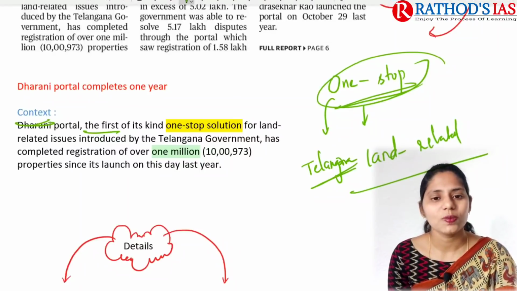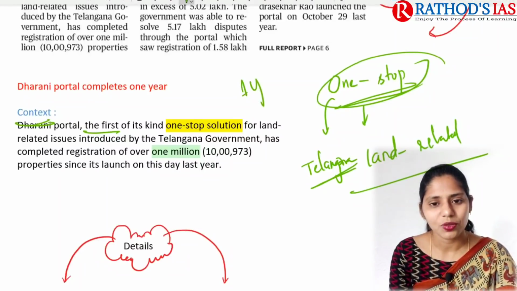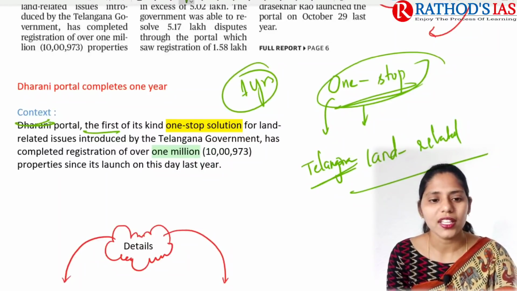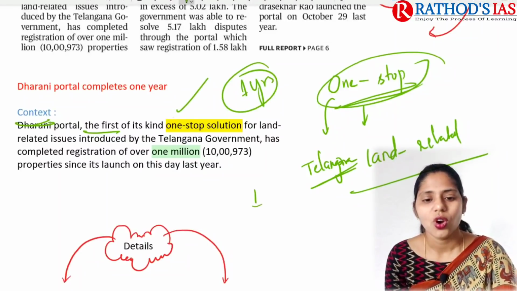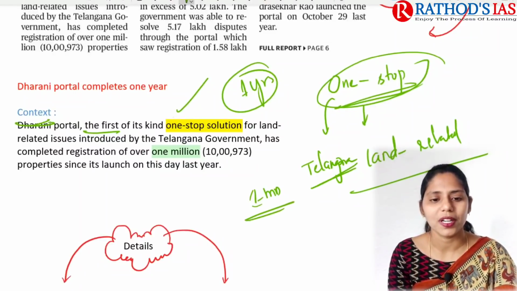So why is it in news? Because it completed 1 year, and within this 1 year it came up with a registration of over 1 million properties.